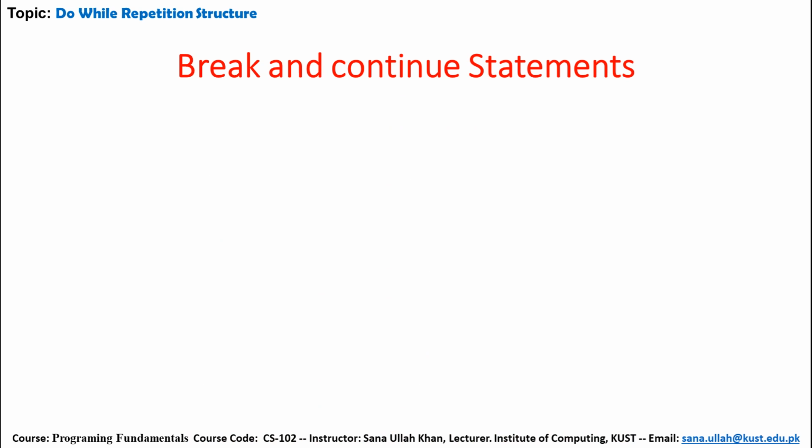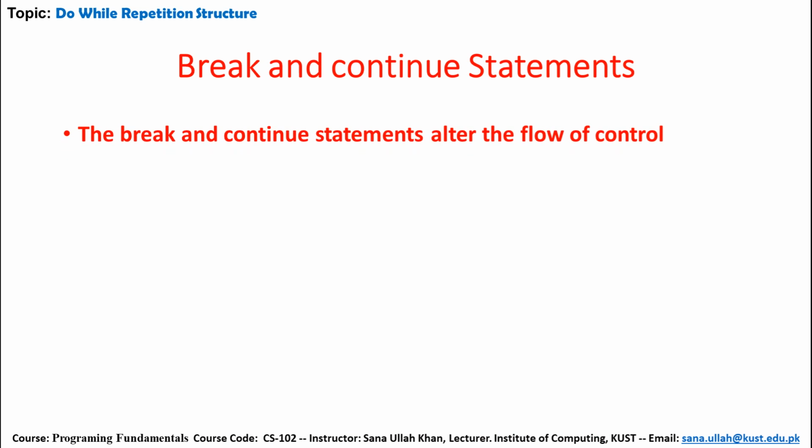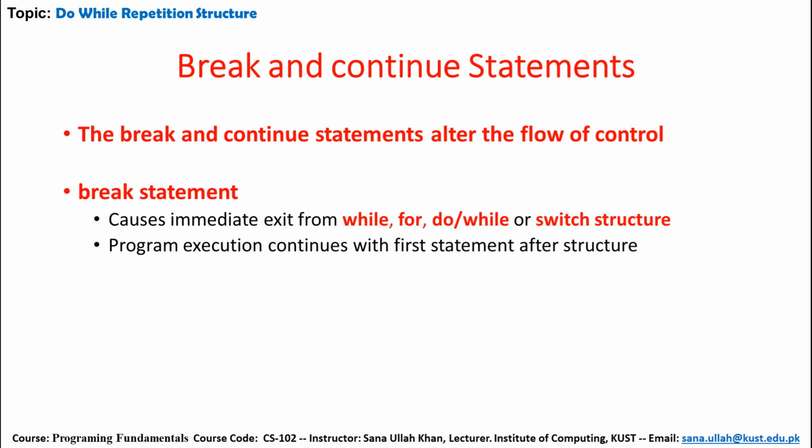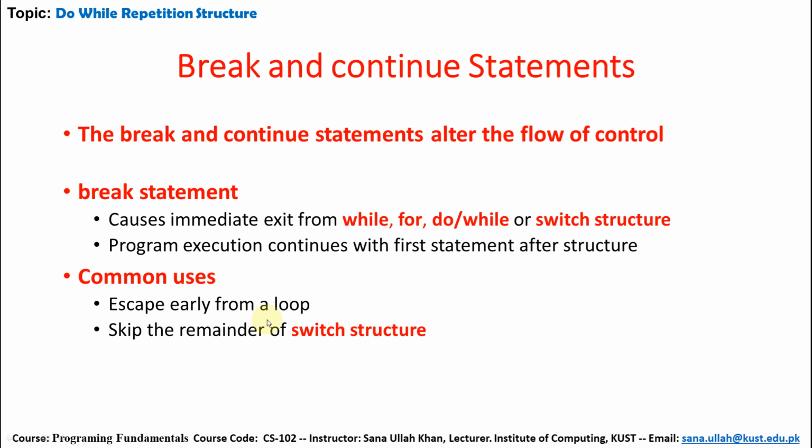Now if you use the break statement, then even without the condition becoming false, the loop will break. If we want to skip and continue again, then due to the continue statement, it will start again from the beginning. So the break and continue statements alter the flow of control. The break statement causes immediate exit from while, for, do while or switch structure. Program execution continues with the first statement after the structure. Common uses are to escape early from a loop or to skip the remainder of a switch structure.